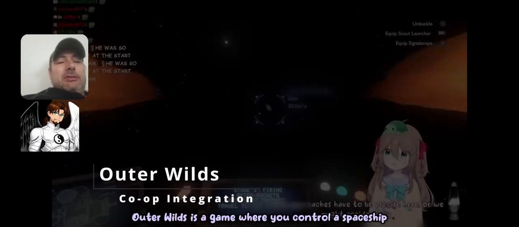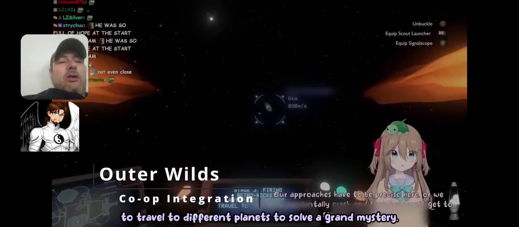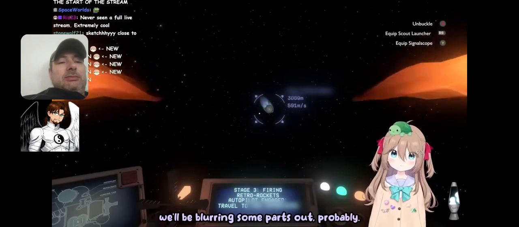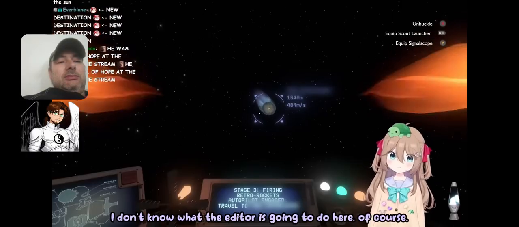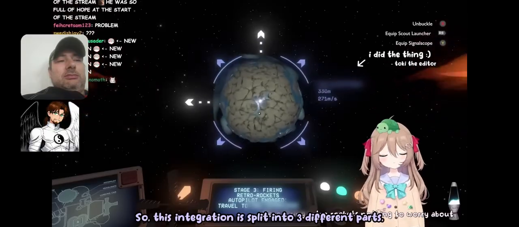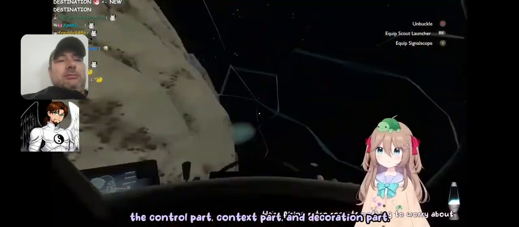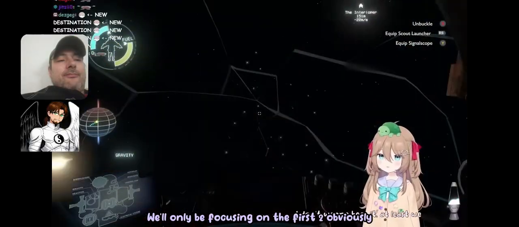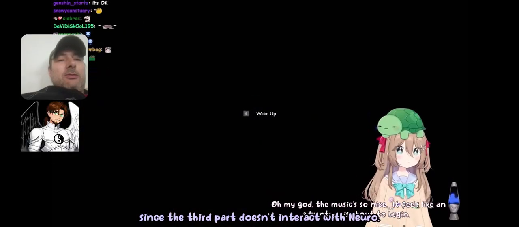Outer Wilds is a game where you control a spaceship to travel to different planets to solve a grand mystery. Because people are pretty heavy on spoilers to this game, we'll be blurring some parts out, probably. I don't know what the editor is going to do here, of course. So, this integration is split into 3 different parts: the control part, the context part, and the decoration part. We'll only be focusing on the first 2, obviously, since the third part doesn't interact with Neuro.